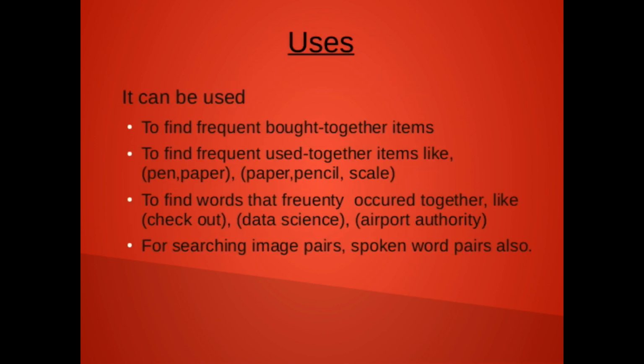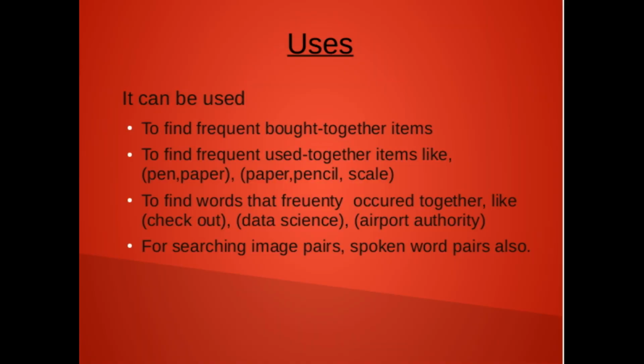The Apriori algorithm can be used in several places in daily life also. A shopkeeper can use this. For example, if he maintains a database of which items are bought and by which customer, then he can find which items are bought together from his shop. So in this way, if a database contains the items which are generally used together, then we can find the frequently used together items.